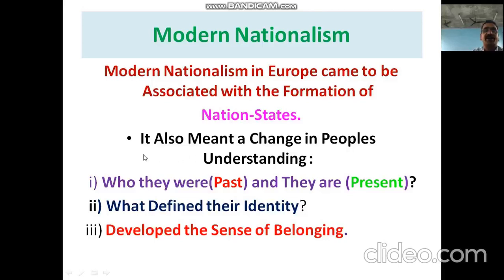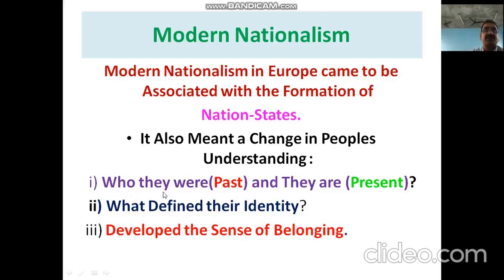This nation state emerged in most of the European countries, and its spark spread all over the world also. The nation state also changed people's understanding. What did people understand about a nation? People's thinking changed with this modern nation state, my dear students.